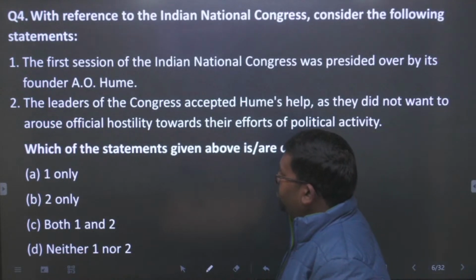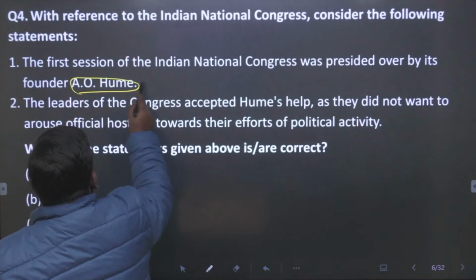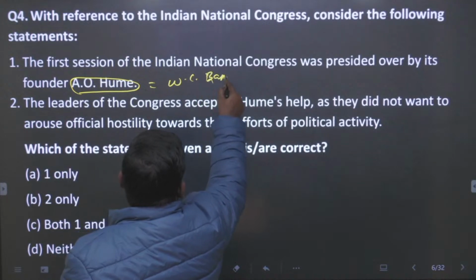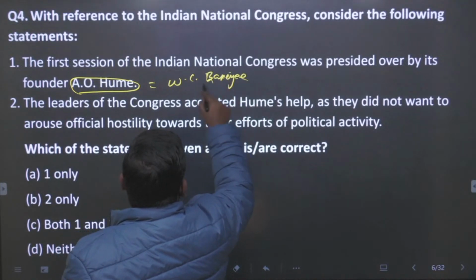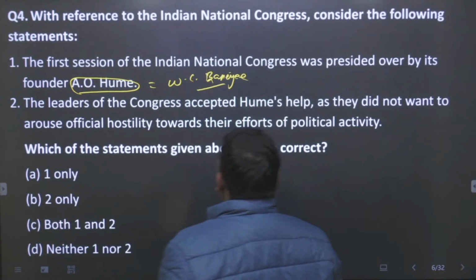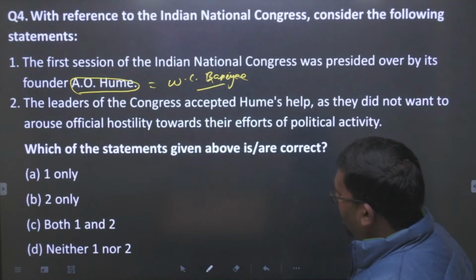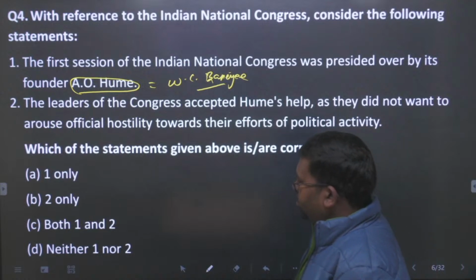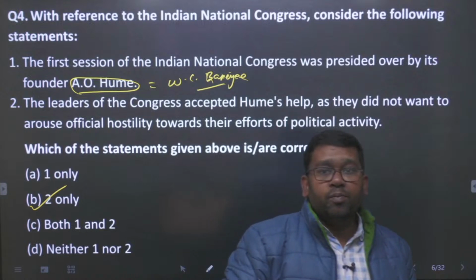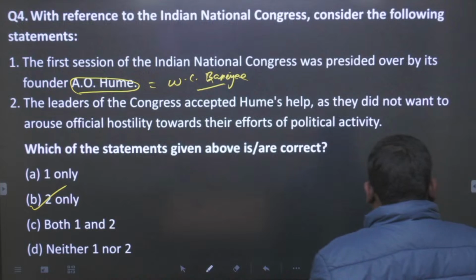The first statement is not true because the president of the first session was W.C. Banerjee. The Congress was founded by A.O. Hume, but the first session was not presided over by A.O. Hume. W.C. Banerjee presided over the first session in Bombay in 1885. So this statement is false and the second statement is true. So the answer for us will be B. B will be the answer of this question. All right, student. Okay, so let us see the other questions.